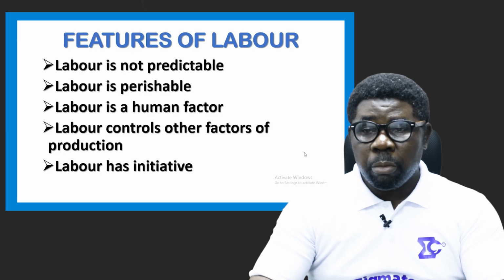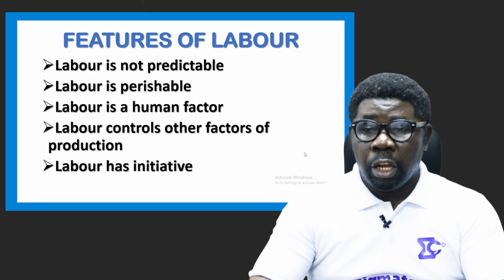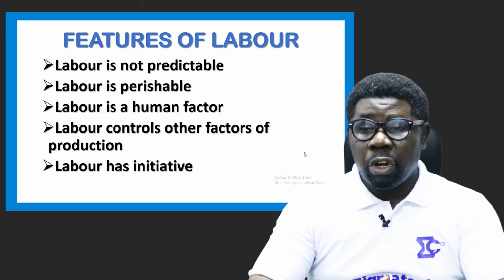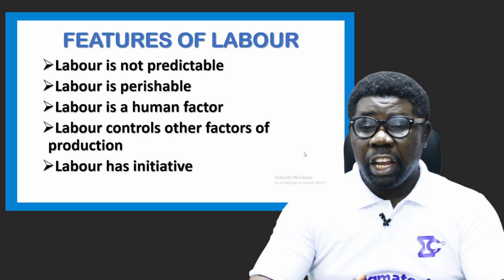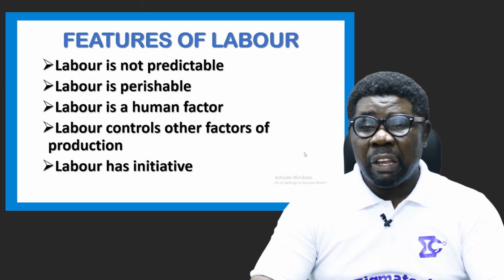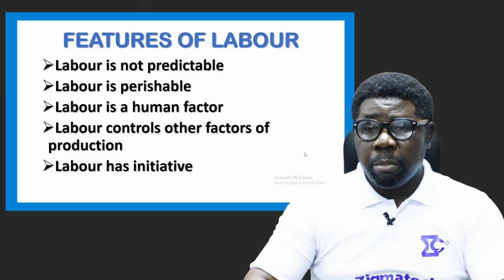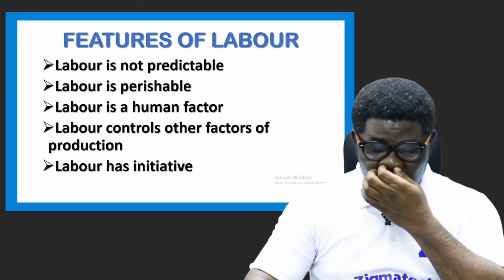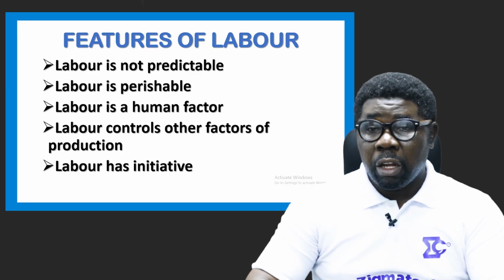Labor is a human factor. It has to do with human input in production. Labor controls other factors of production, which is the entrepreneur in this case. Labor has initiative. Labor can think. Labor can be creative. Labor can be inventive. So these are the features of labor, still not exhaustive yet. These 10 we have here so far will help us understand more about labor.